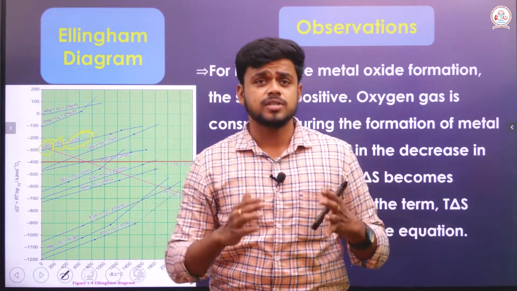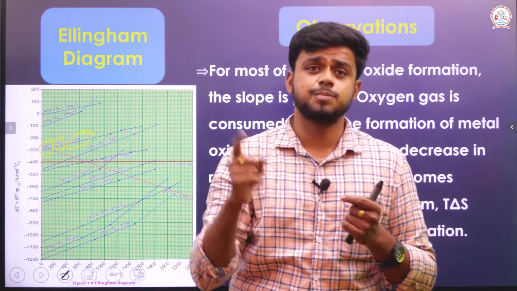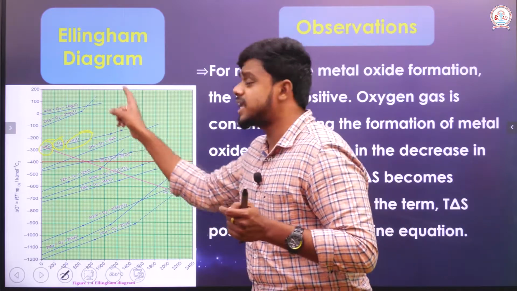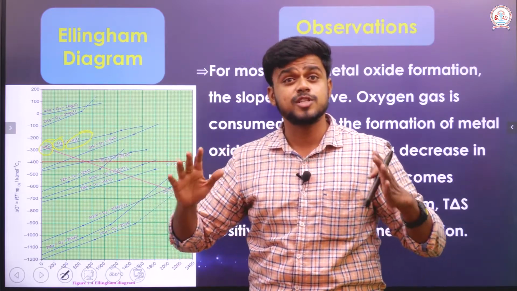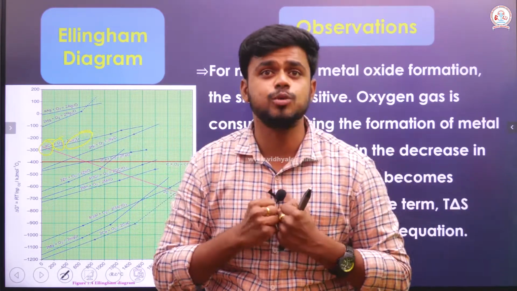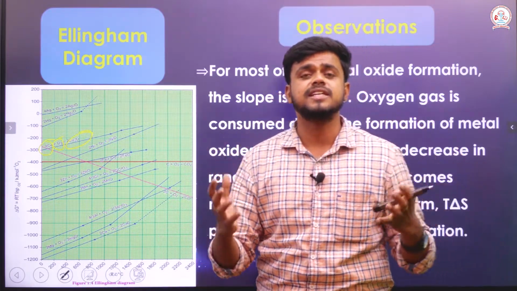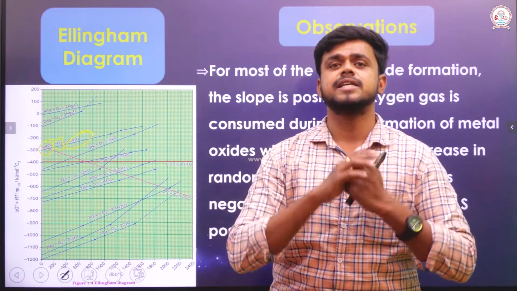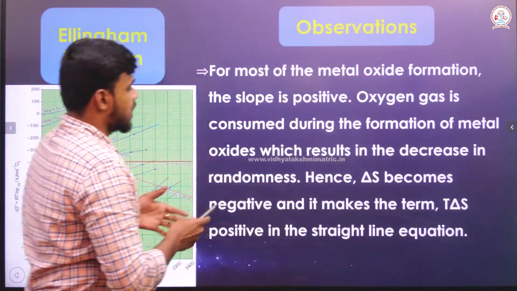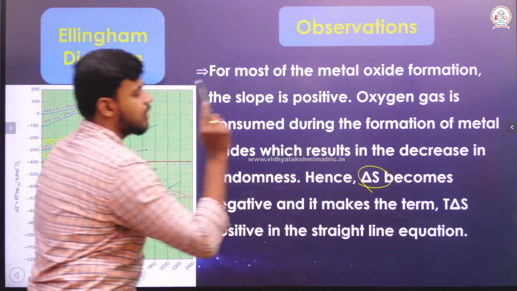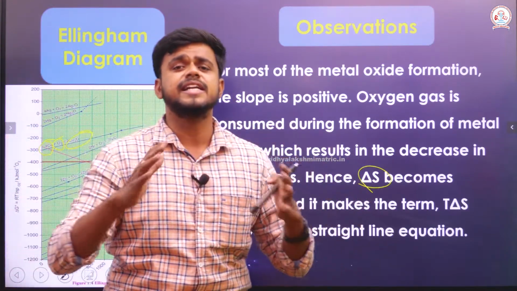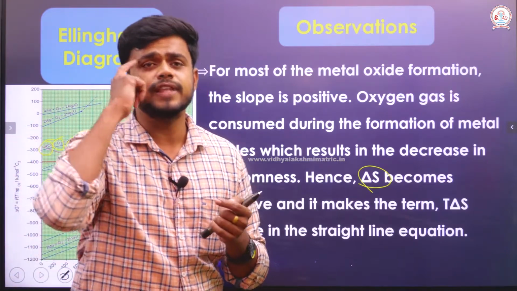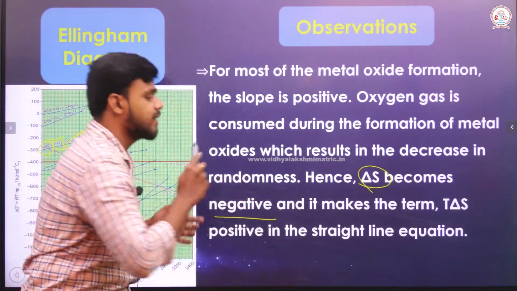Initially the randomness was higher because oxygen is present as an ideal gas, existing as a gas itself. But once the metal oxide has been formed, that oxygen which is present as an ideal gas is consumed. If the oxygen is consumed, randomness will decrease, which means del S decreases. So del S becomes negative there.